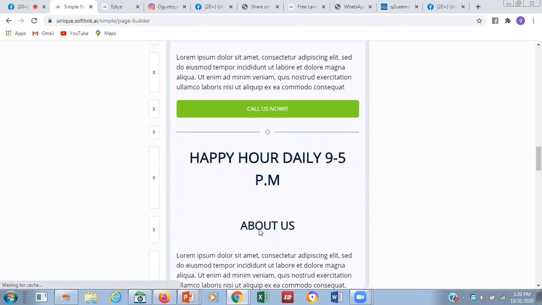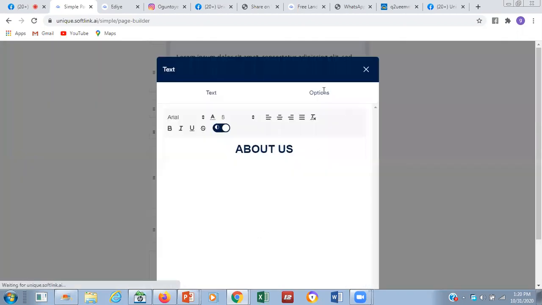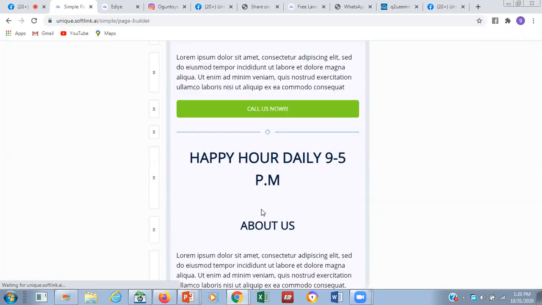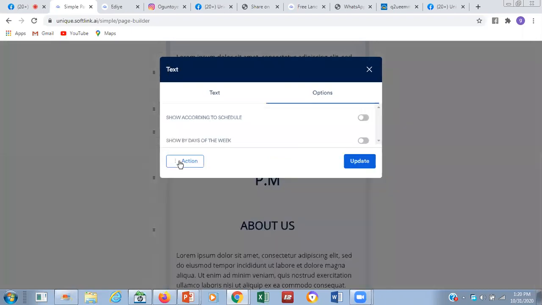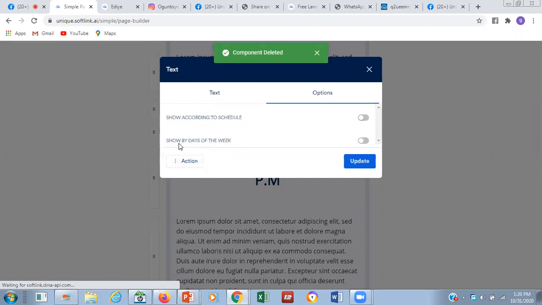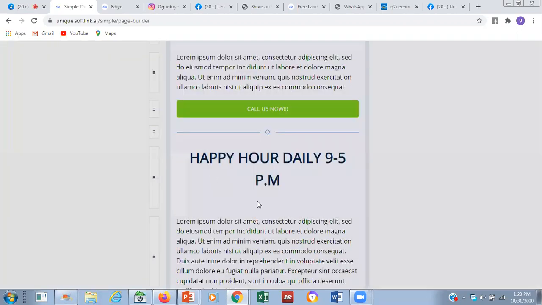As if you want to edit the particular one, come to option. Hey, let's go back. When you click on it, you come to option, then you come to action, then you delete. If you want to duplicate, maybe you want to use that particular something down, just click on duplicate. It will come to the down, drag it to wherever you want to put it. You can see that about us is not there again.